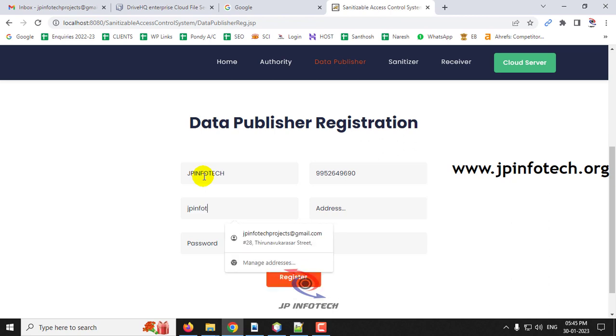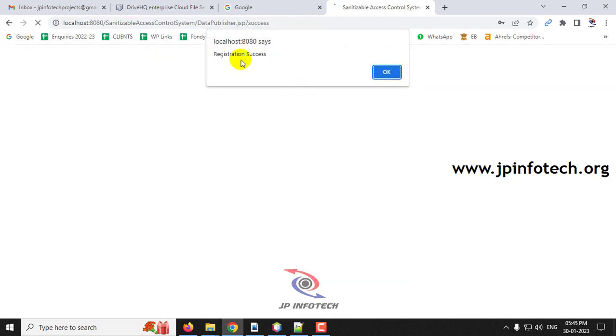email ID, enter your address and the password, and then click register. And now you can see the registration success message, and click OK.